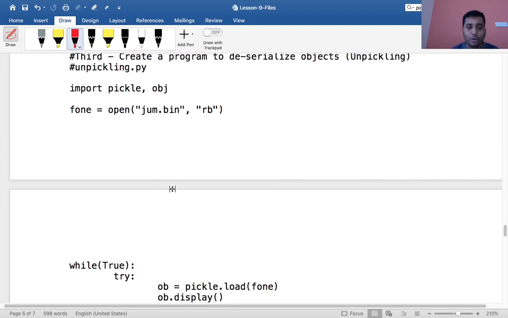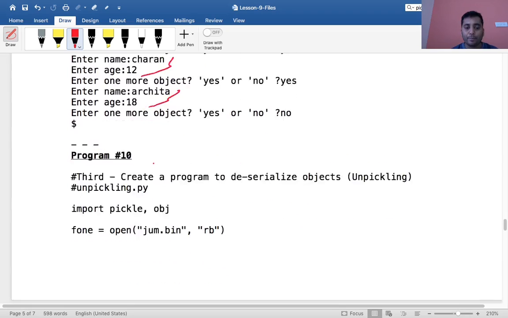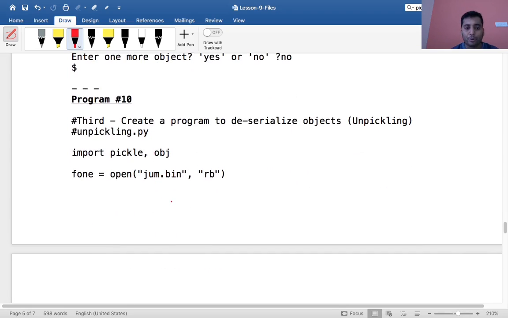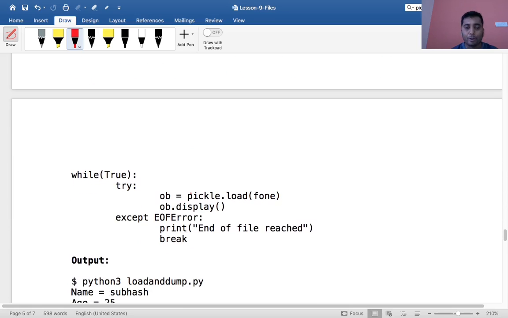So before doing pickle dot load, what am I doing? I'm opening the same file, jum.bin, in reading format, because we have to read back from the binary file, right? This jum.bin contains the compressed binary format which was written in this program. In the current program, I am opening the same file in read format to read that compressed binary format back to the original object format. So I have this pickle dot load.